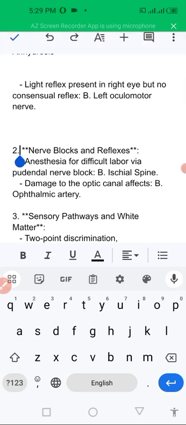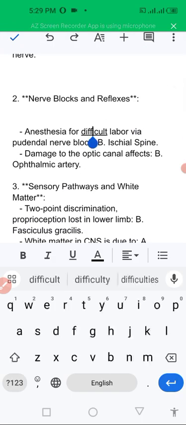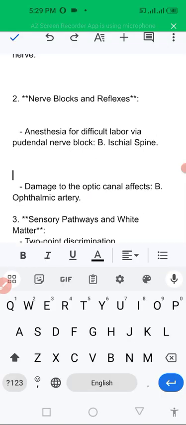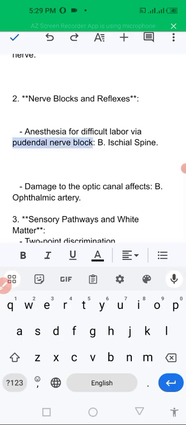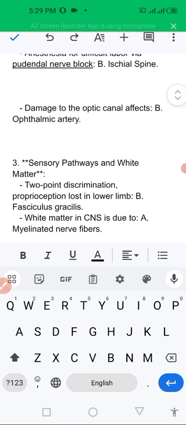Another one is nerve block and reflexes. Now, anesthesia for difficult labor is pudendal nerve block at the ischial spine. We block the pudendal nerve at the ischial spine. This is the landmark. Damage to the optic canal affects the ophthalmic artery because the ophthalmic artery also passes through the optic canal.